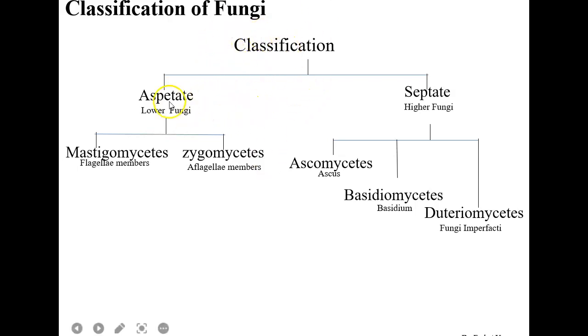If the mycelium is aseptate, then these are known as the lower fungi, and if the mycelium is septate, then these are known as the higher fungi. And we have also discussed that lower and higher fungi are further classified into Mastigomycetes, Zygomycetes, Ascomycetes, Basidiomycetes, and Deuteromycetes. In today's lecture, we will discuss one of the higher fungi in which mycelium is septate, that is the Ascomycetes.